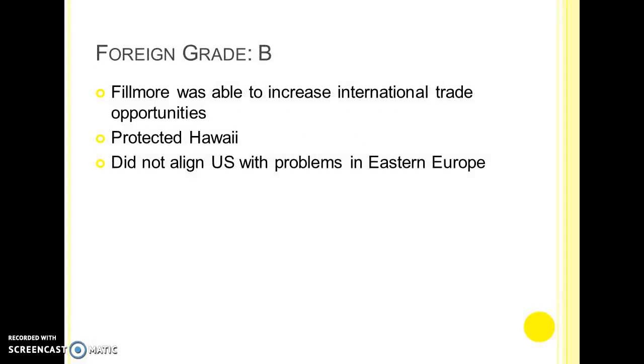Fillmore was able to increase international trade opportunities by appointing Matthew C. Perry to open up trade commissions with Japan. Hawaii was not annexed by the foreign powers, and he did not take a stance on the issue between Austria and Hungary, as he told the Hungarian prince during his visit that he would not help the Hungarians.